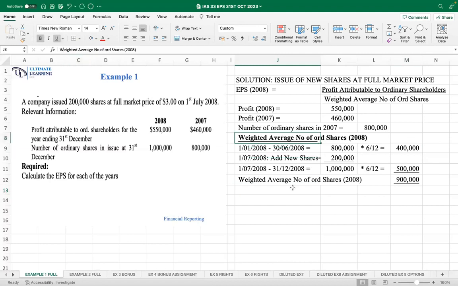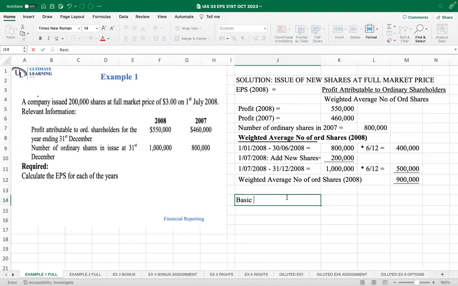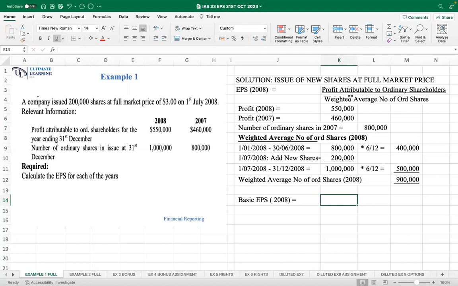Once we have all the data, we now need to calculate the basic EPS in 2008. As we have said, it is profit attributable to ordinary shareholders divided by the weighted average number of shares. The profit attributable to ordinary shareholders in 2008 was 550, and the weighted average number of shares was 900,000.